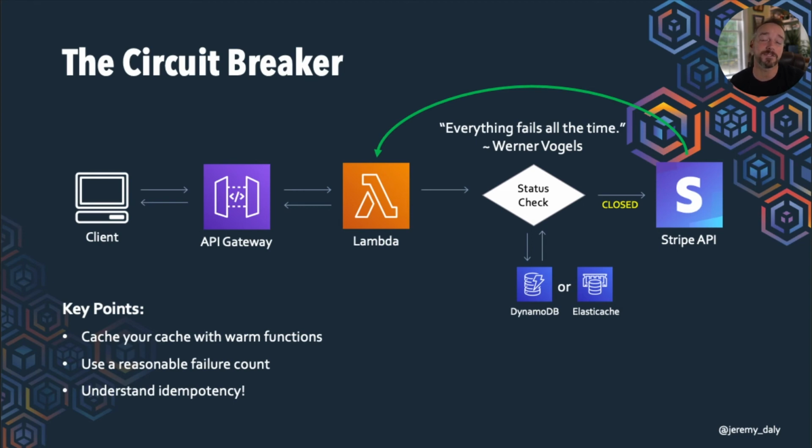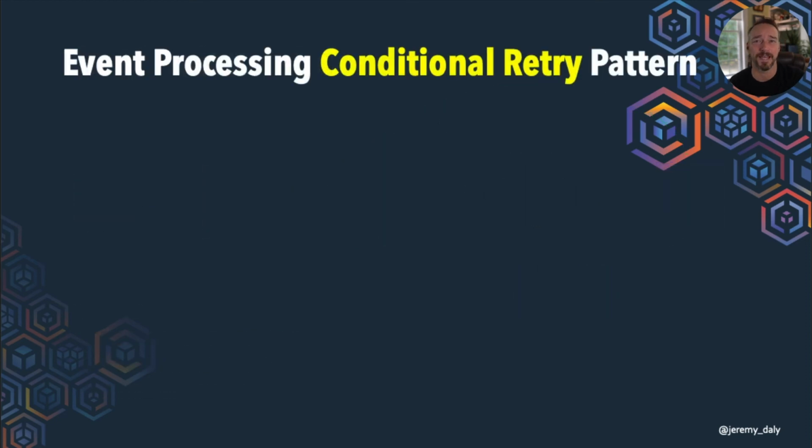And again, in this situation too, your client doesn't have to be API Gateway and a client, it could be an SQS queue processing, things like that. So you could put this pattern in a lot of different places, but this allows us to be a good citizen and make sure that we're not hammering an API that's having trouble, because the worst thing you can do is send more requests to an API that isn't responding or is having trouble.